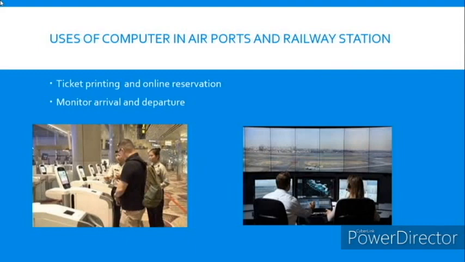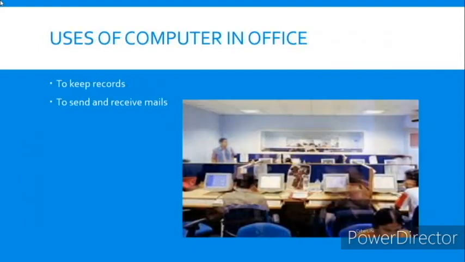So what are the uses of computers in airports and railway stations? In airports and railway stations, computers are used for ticket printing, for online reservation, and also to monitor arrival and departure of aeroplanes and trains.